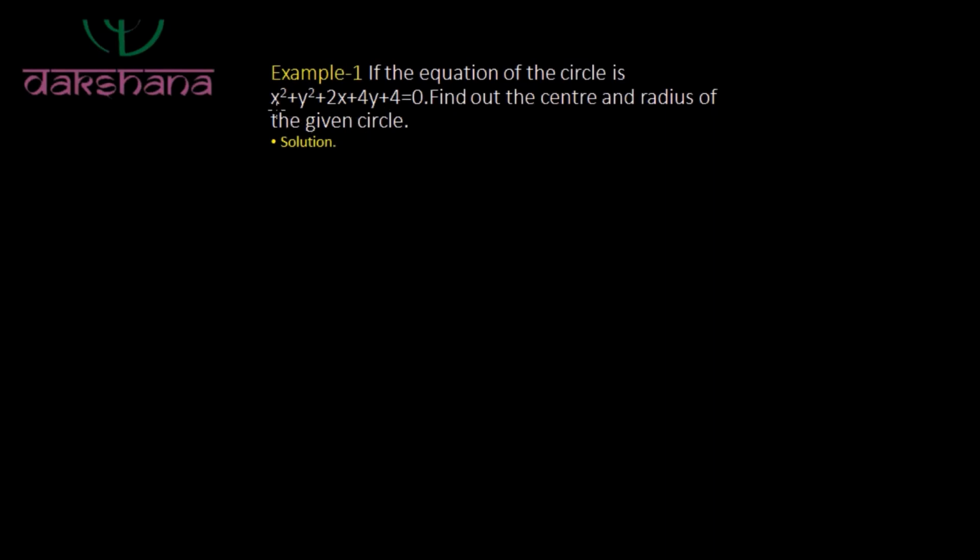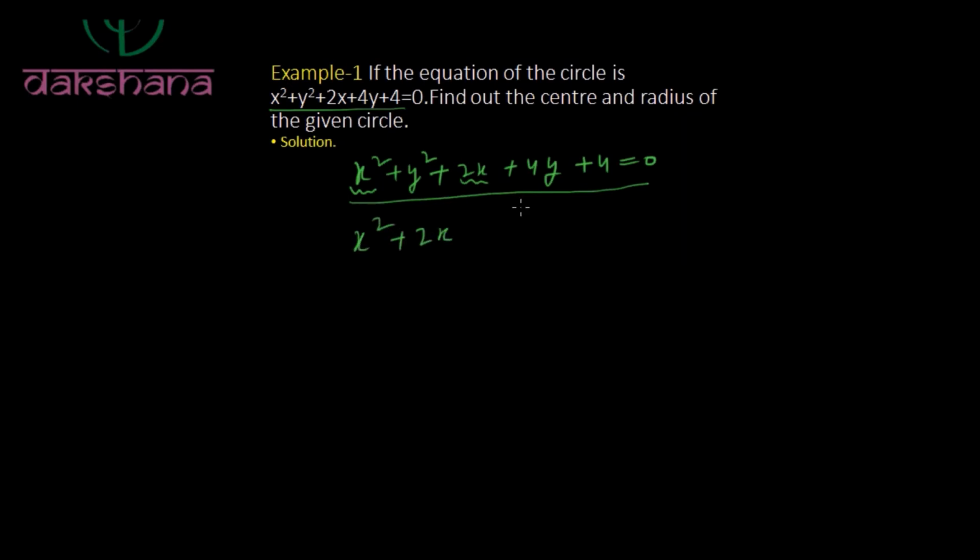If we write this equation, x square plus y square plus 2x plus 4y plus 4 is equal to 0, and combine the x terms together and the y terms together, it will become like this.